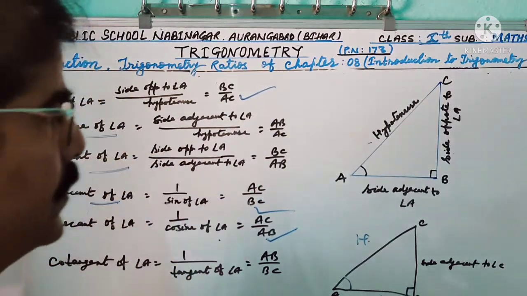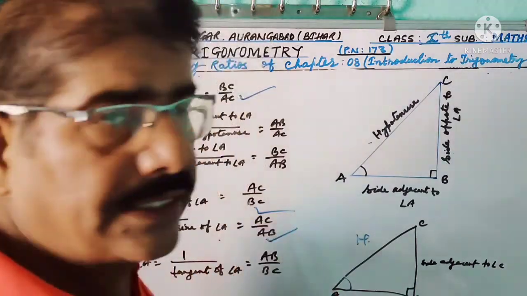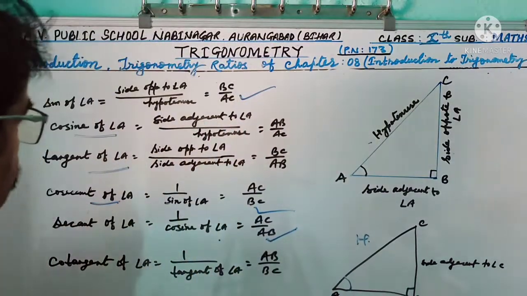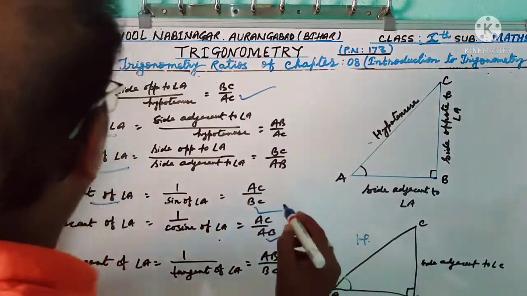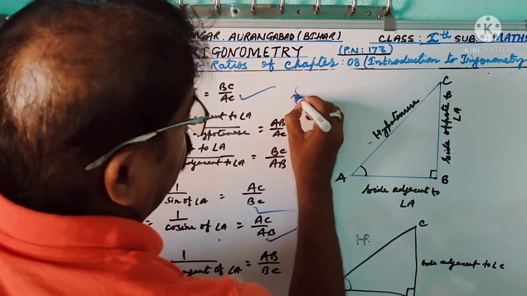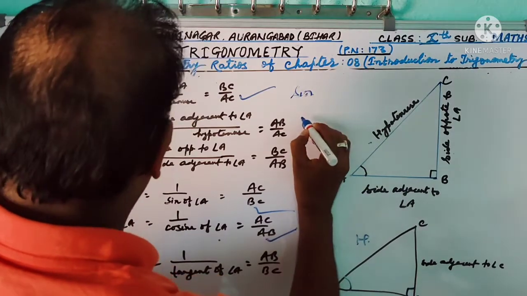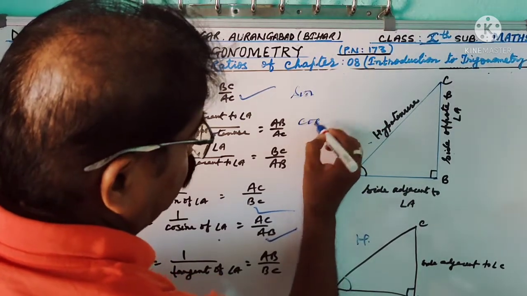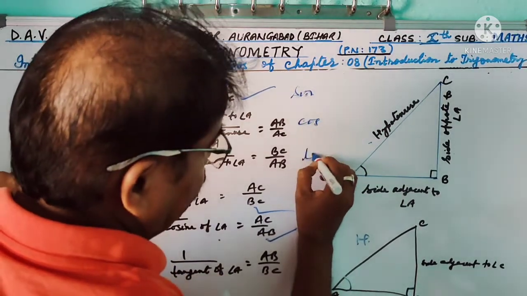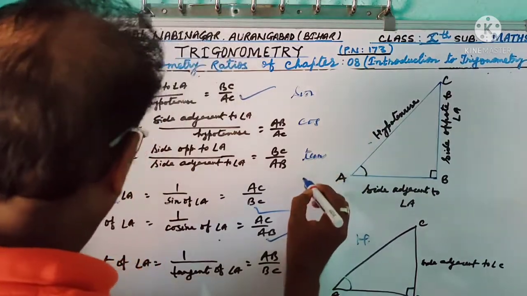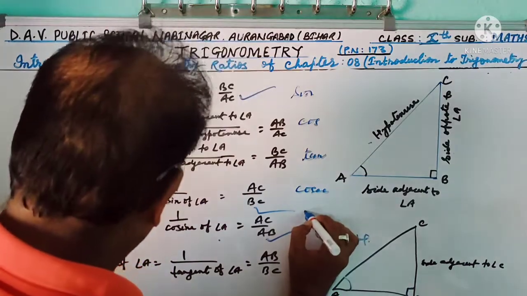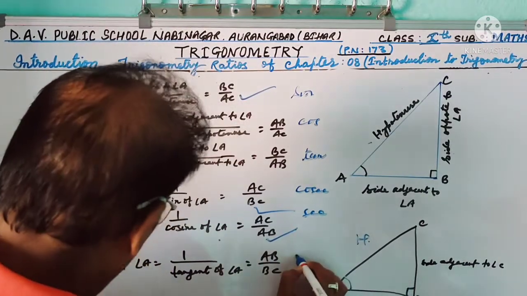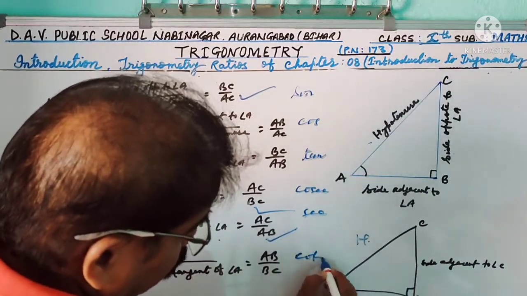So, dear friends, mainly there are 6 T ratios, and the abbreviations of all the T ratios are: sine is sin, cosine is cos, tangent is tan, cosecant is cosec, secant is sec and cotangent is cot.